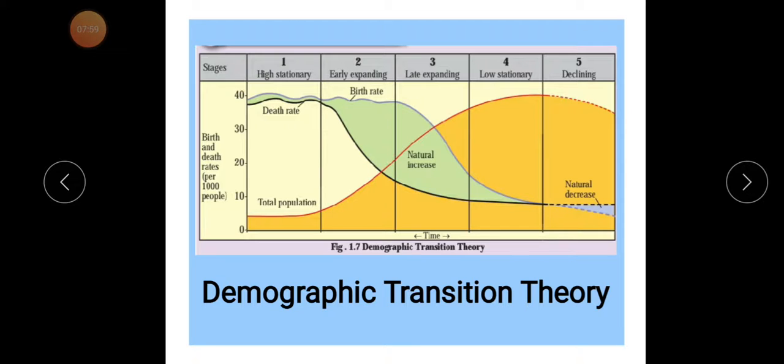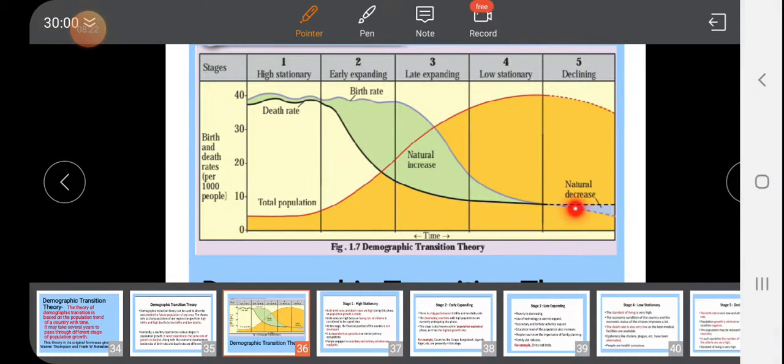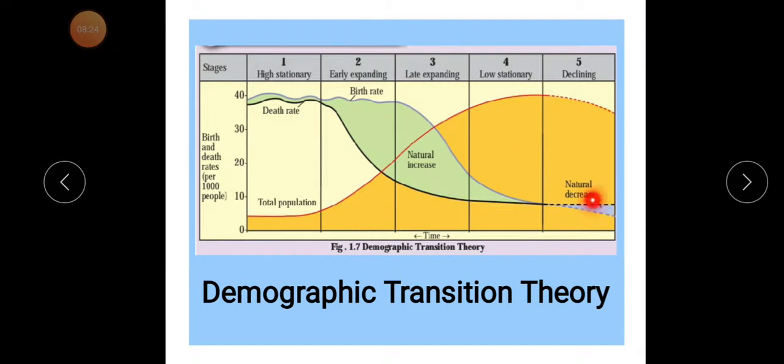In the fifth stage, almost like the fourth stage, we can observe it in highly developed countries. In the declining stage, these countries are also highly developed, like Germany and Korea. In the declining stage the death rate is as it is in the fourth stage, low, but the birth rate drops below the death rate.